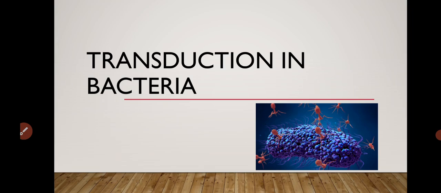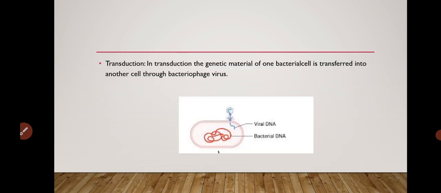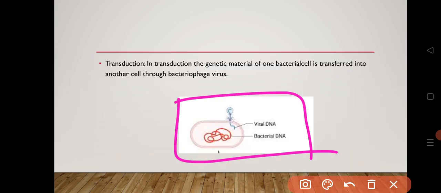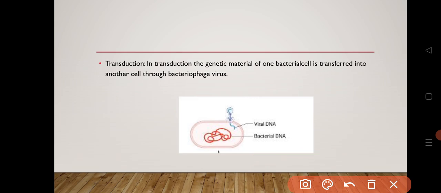In this video we will see the next type of genetic recombination in bacteria, that is transduction. Transduction is where genetic material is transferred from one bacterial cell to another bacterial cell with the help of the bacteriophage virus. The agent through which the bacterial DNA will be transferred is the bacteriophage virus.